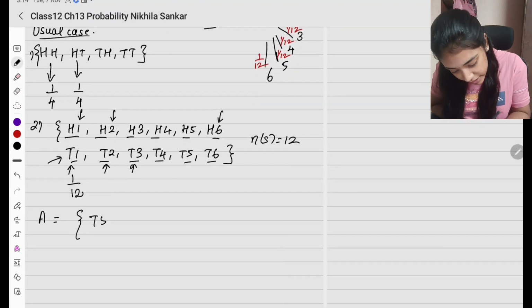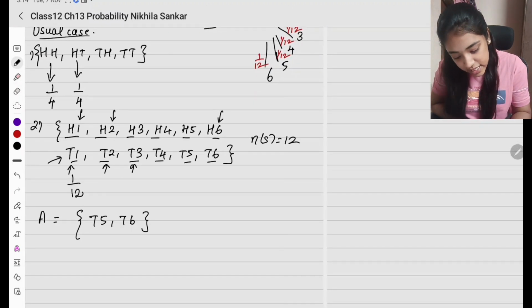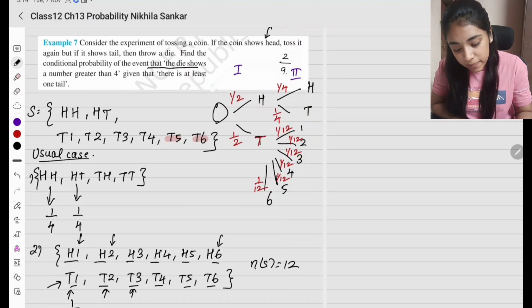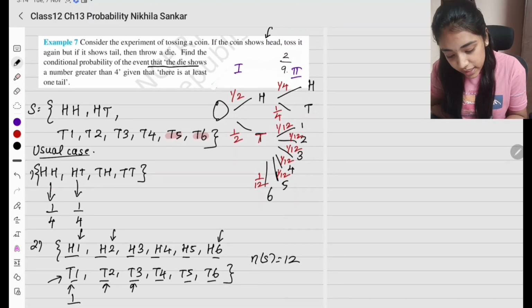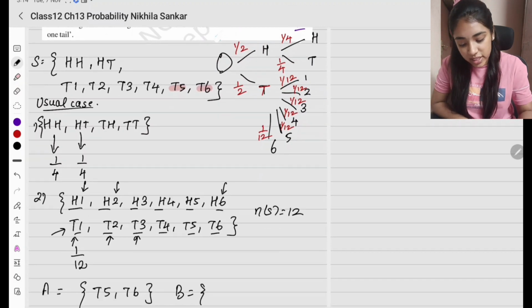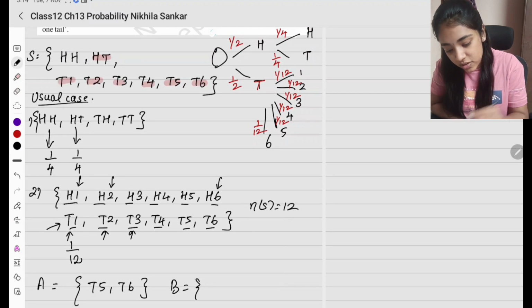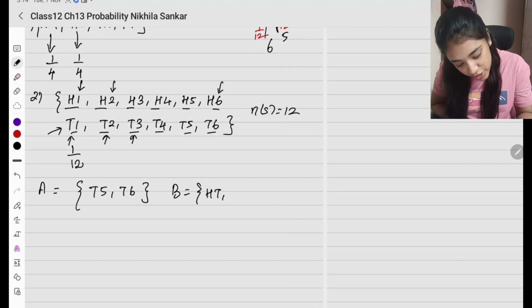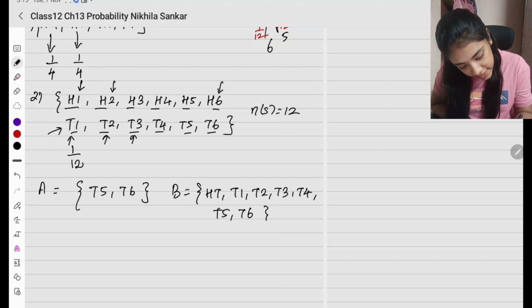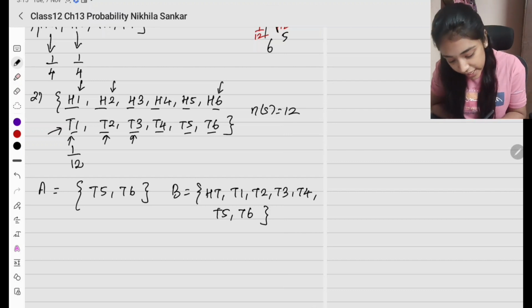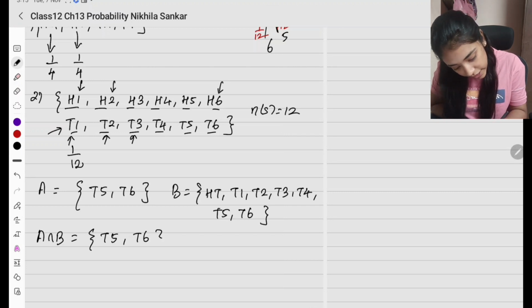So I'm going to have T5 and T6 given B. What has been given as B? B is given that there is at least one tail. So there is at least one tail means I can write all these: HT, T1, T2, T3, T4, T5, T6. So B is going to be HT, T1, T2, T3, T4, T5 and T6. So this is going to be B. Now what is A intersection B? A intersection B is going to be T5 and T6.